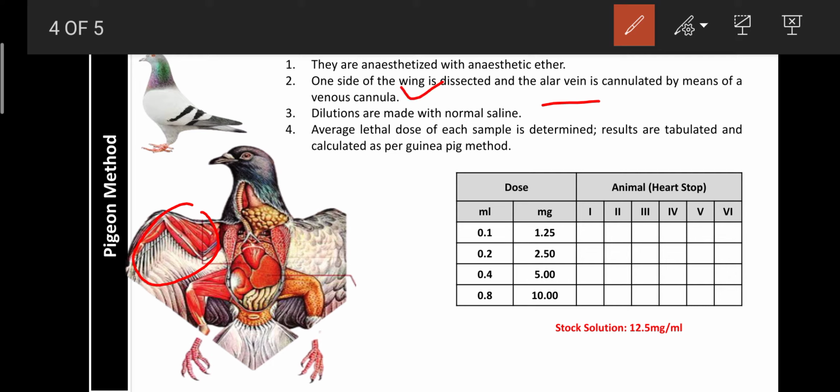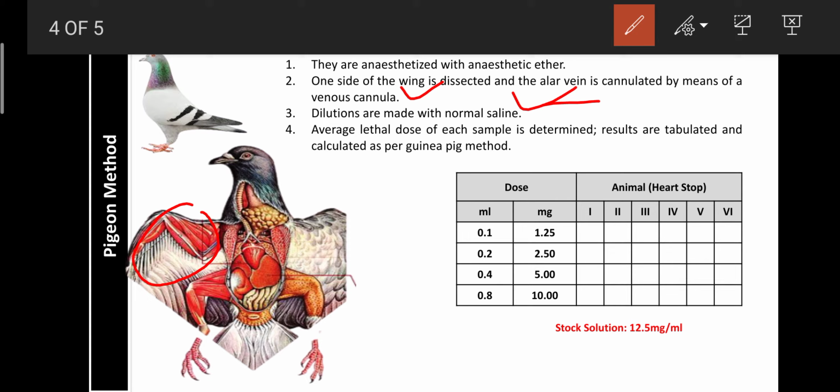Through the venous cannula, various dilutions of the drug made in normal saline are injected and note down the lethal dose where the heart is blocked, in both the guinea pig method as well as the pigeon method. The dose at which it blocks the heart is compared with the standard preparation to find out the unknown concentration, which is helpful for formulation. So like that digitalis can be assayed by the guinea pig method as well as the pigeon method.